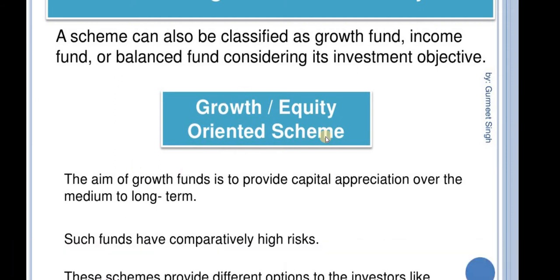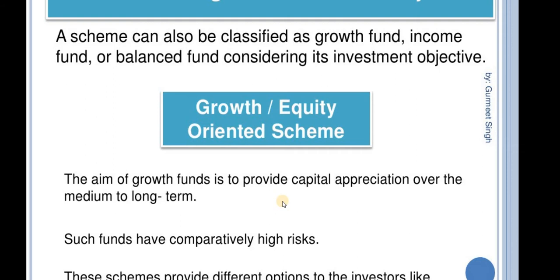Then growth or equity oriented scheme: the aim of a growth fund is to provide capital appreciation over the medium to long term. Such funds have comparatively high risk. High risk is the problem.